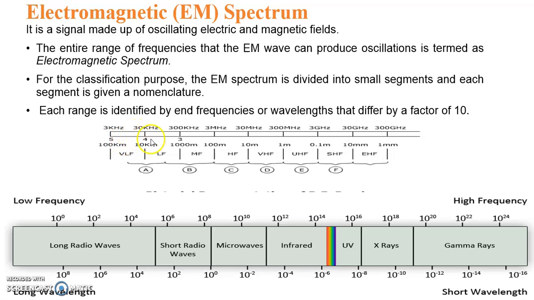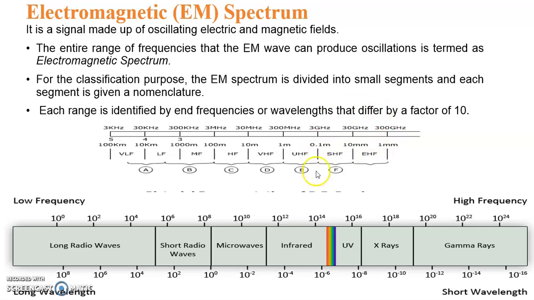Then from 30K to 300K is called the low frequency range. And from 300K to 3 mega is called medium frequency. Then it is high frequency, then very high frequency, then ultra high frequency, then super high frequency and extremely high frequency.